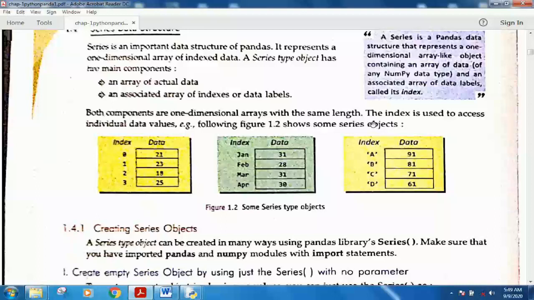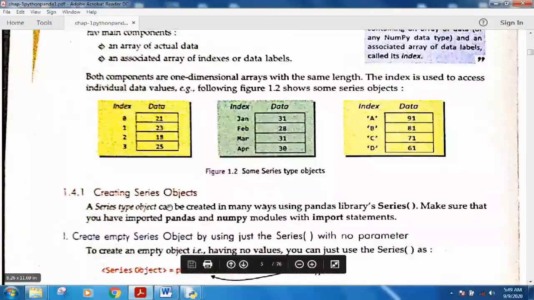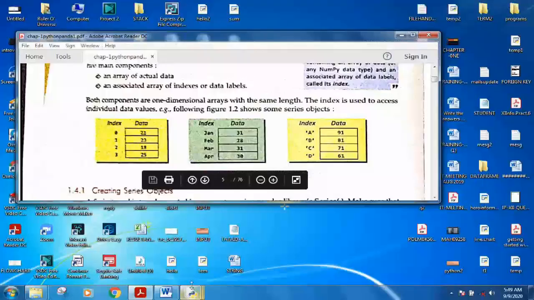Similarly, suppose this is the age of some people, or these are the number of days in a month, so you can make the index as the names of the months. These are, say, four students' names and the marks they obtained in a particular subject. So in this way, whenever you want to store the data of any particular entity, say students' marks, items' prices, or the number of days in a month, or whatever data, you can store it in a single format. Next we are going to learn the different methods or ways of creating a series in the Python library.